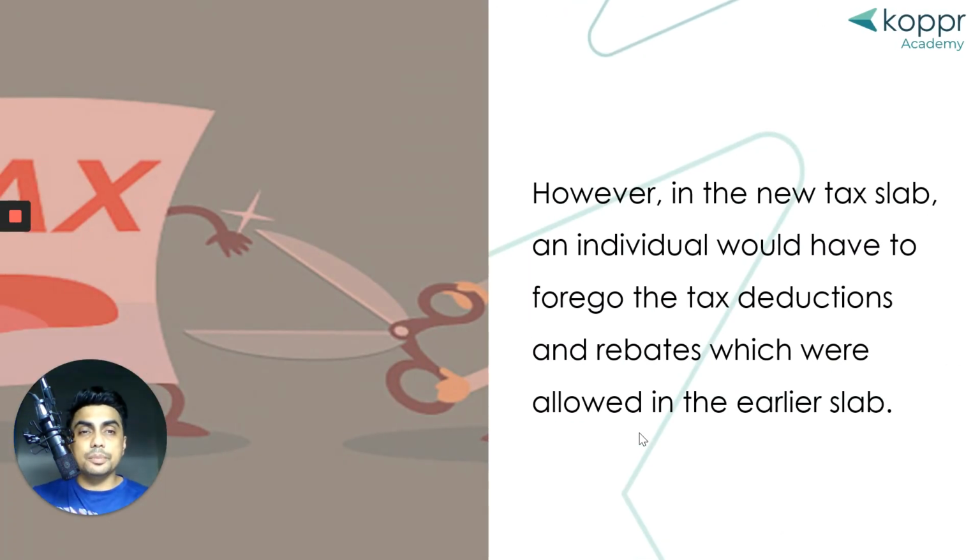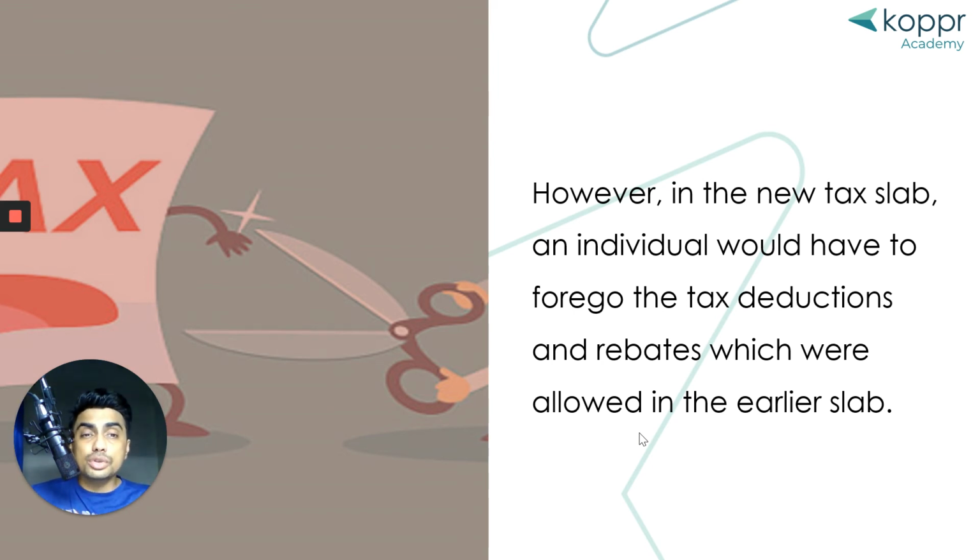If you're choosing the new tax slab, then you will have to forego all the deductions and rebates which were allowed in the earlier slab. Let's say you invested in some equity linked saving schemes which are tax efficient, you were paying interest on your home loan, or you paid up some principal amount.